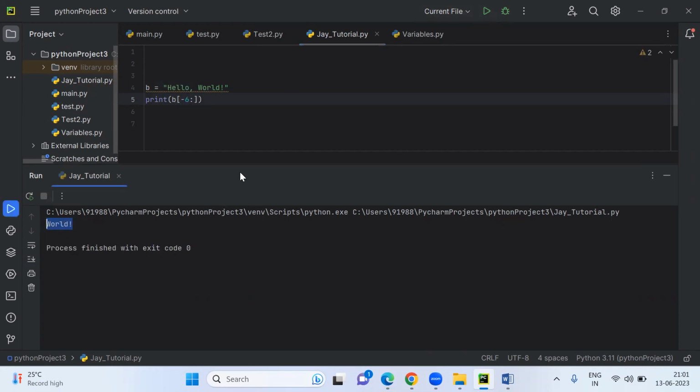Yeah, world. Now, if I want to print hello only, can you please tell me what we have to write in the minus? How can we write in minus? -1, -2, -3, up to -13, then -12, -11, -10, -9. So -9 will be excluded, I guess.